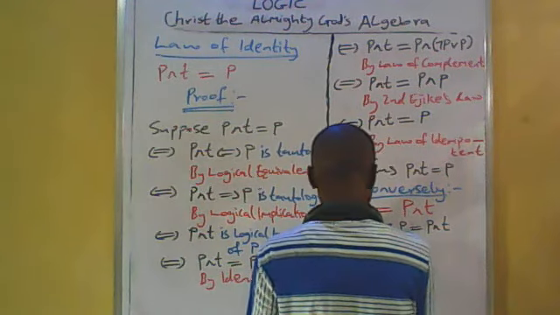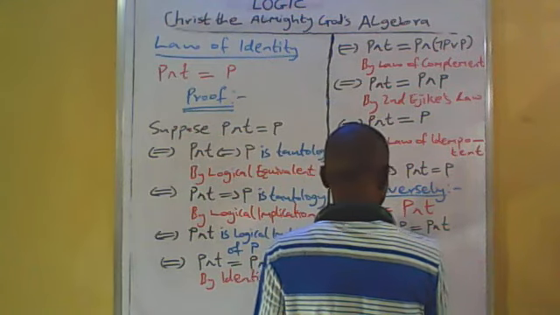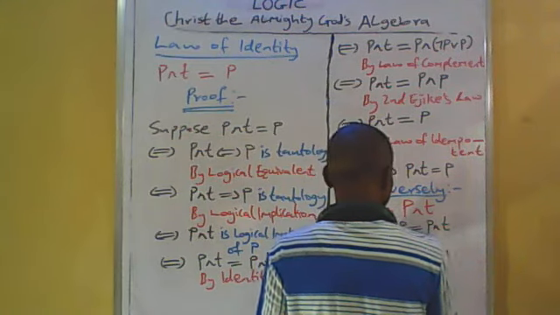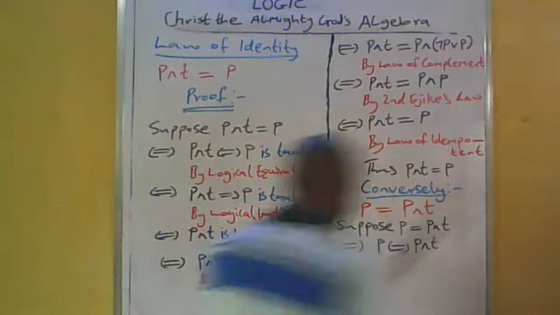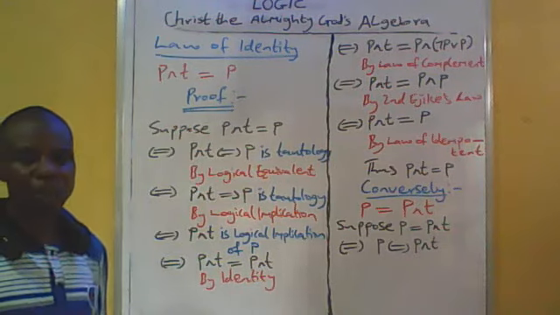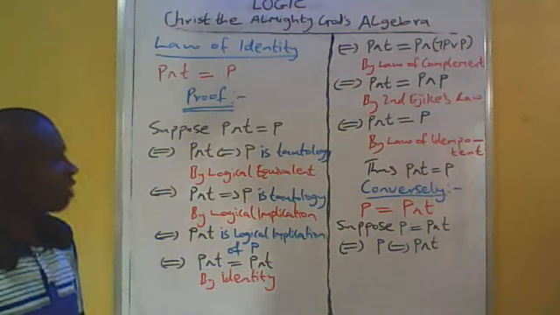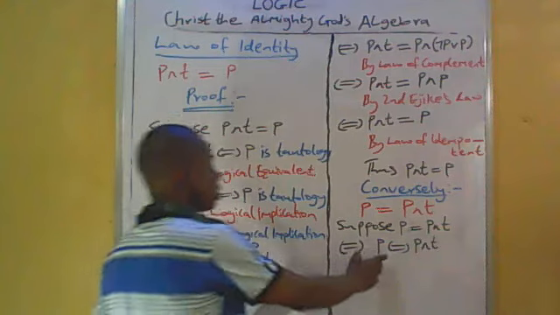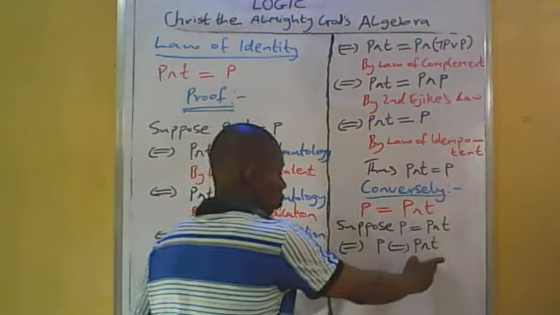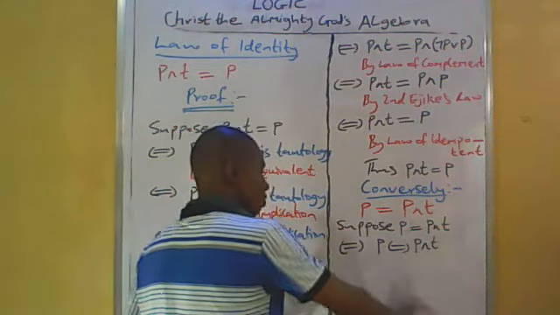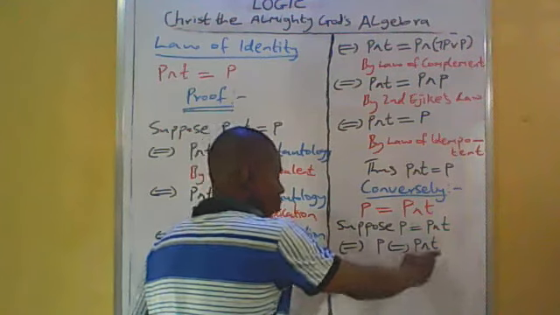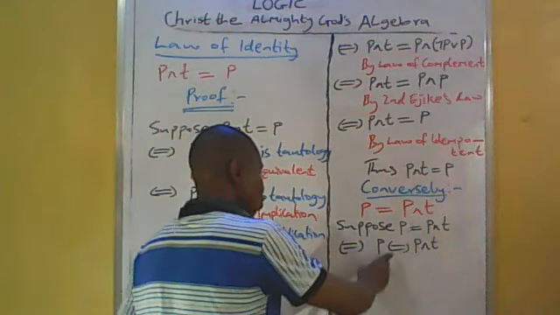If and only if P and T. We have now transformed it to biconditional statement. P if and only if P and T. And you observe that whenever the left equivalent is true, also the right equivalent is also true. In the same vein, whenever the right equivalent is false, also the left equivalent is also false.